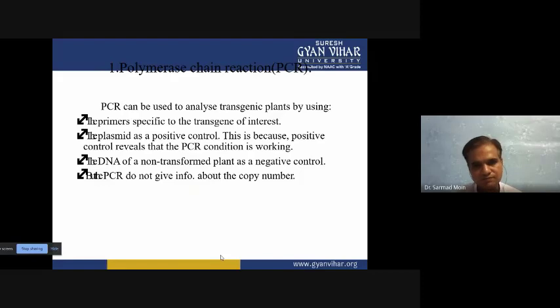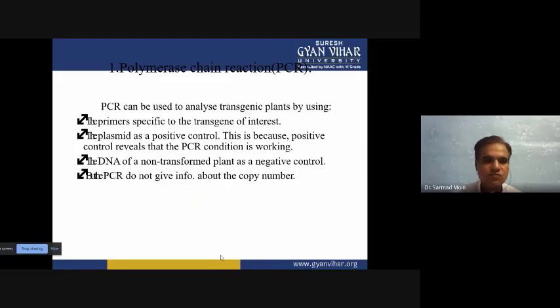transgenic protein. So one by one we will discuss how these techniques can be utilized in transgenic gene detection and transgenic level of expression detection. So the first thing is the polymerase chain reaction, or PCR. We can use PCR to detect whether the gene of interest is successfully transformed or not.